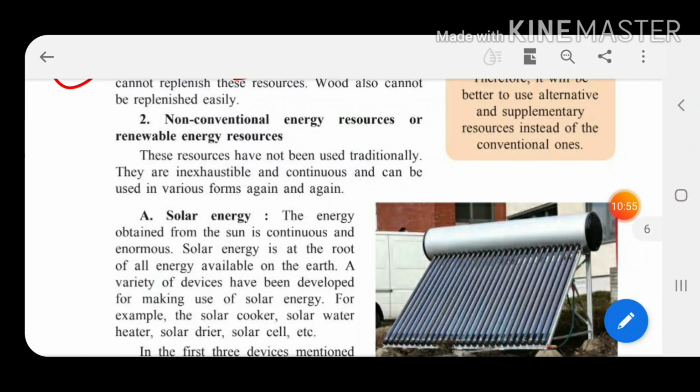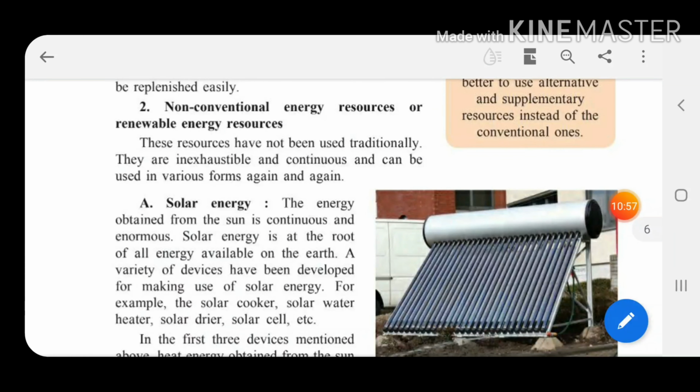Now the second one is the non-conventional energy resources, or renewable. Children, we can produce these again and again. These resources have not been used traditionally, they are inexhaustible, that means they will not end, and they can be used in various forms again and again. So we have to make use of these non-conventional energy resources.